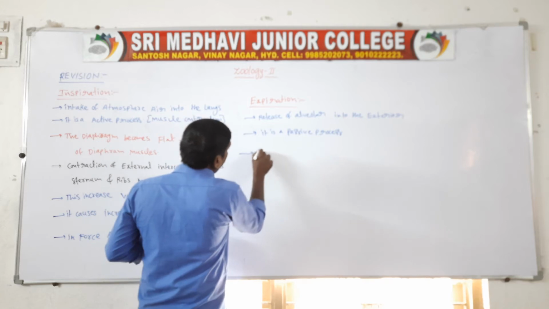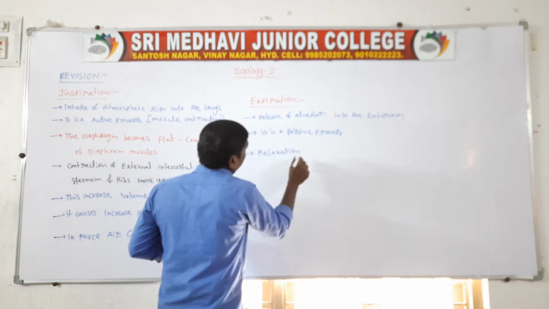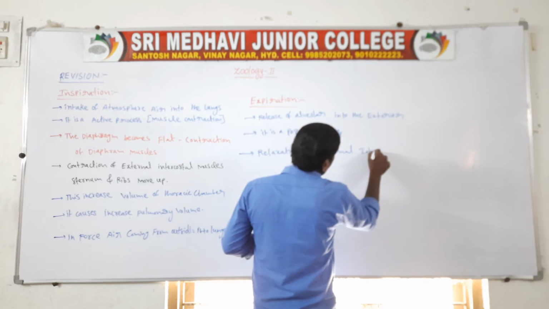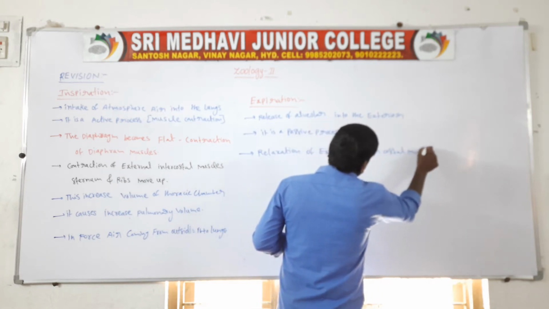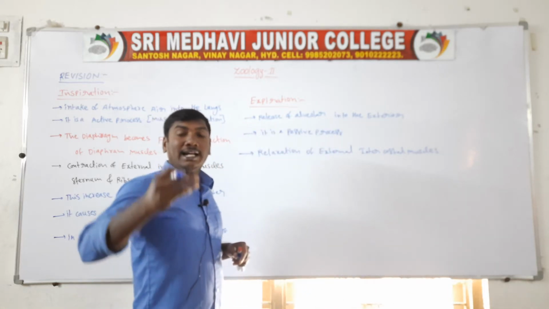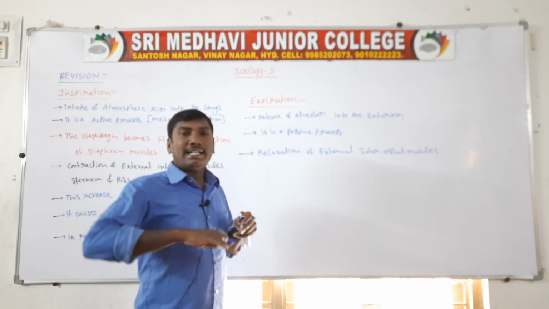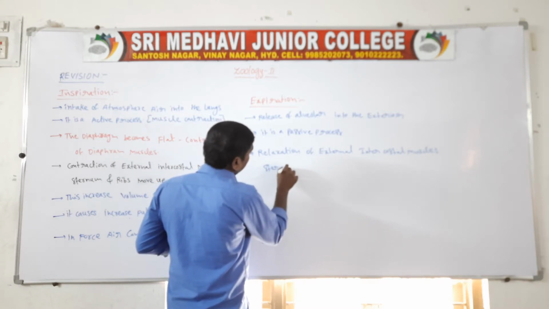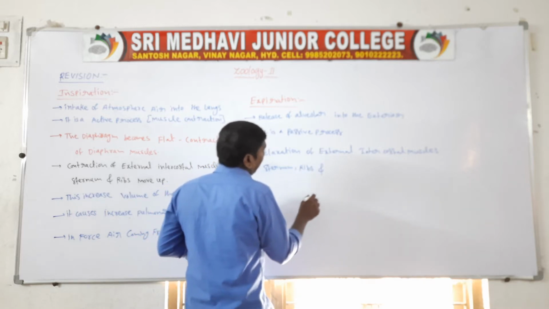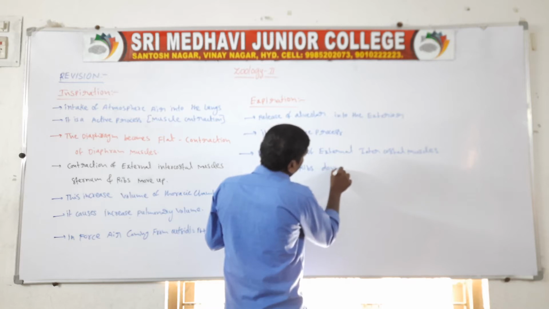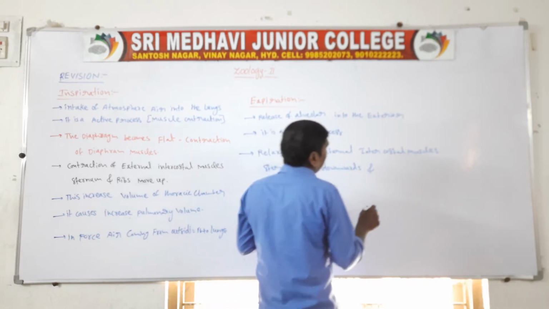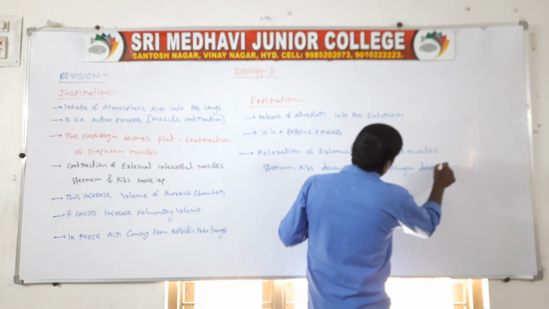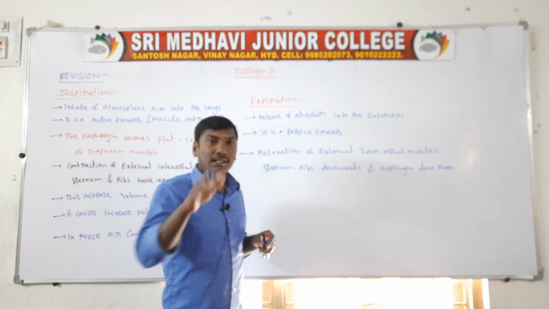Next one, the relaxation of the external intercostal muscles. With relaxation of the external intercostal muscles, the ribs and the sternum move downwards, and the diaphragm transforms to the dome shape.